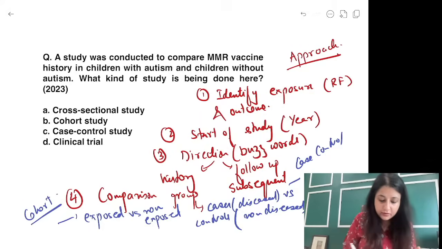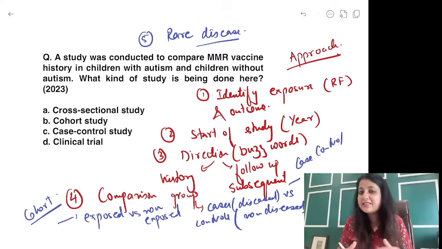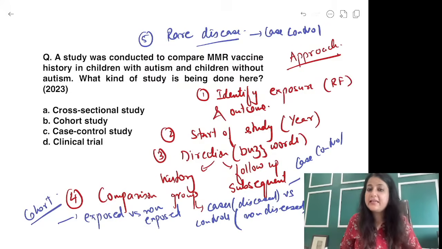Plus you also have to check whether we are talking about a rare disease. If you have a rare disease like some cancer, neurological disease or neural tube defect, to study rare diseases, the best thing that we can plan is a case control.